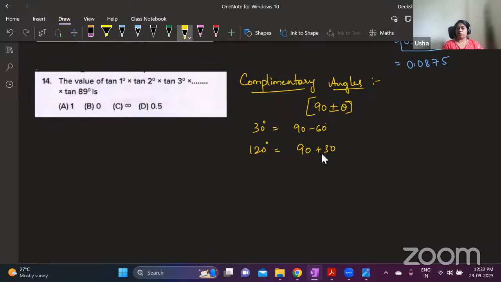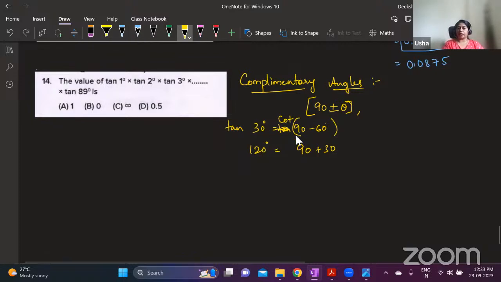Understood? This is a complementary angle where we are trying to write it as 90 plus or 90 minus. Once you write it as 90 plus or 90 minus, the ratio changes to its co-ratio. That is, if you have tan 30, once you write it as 90 minus 60, you will make it as cot. Is that clear?